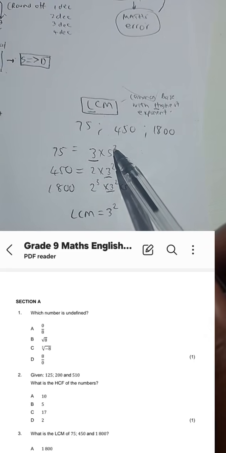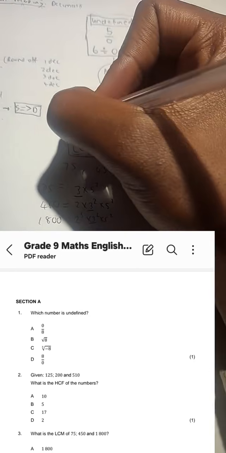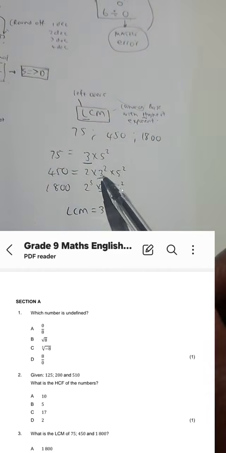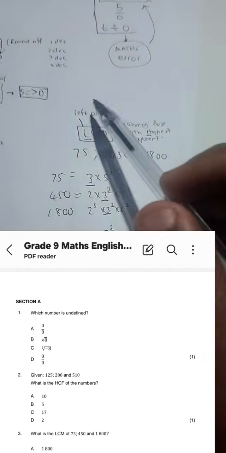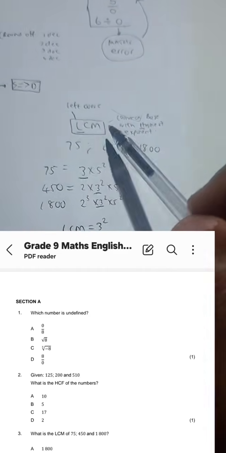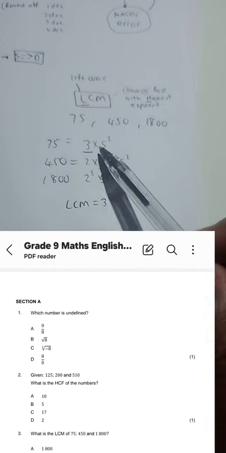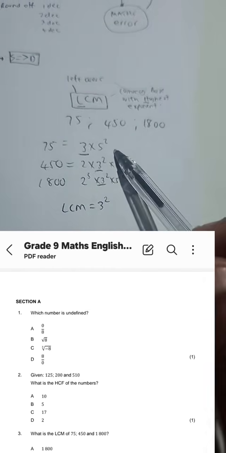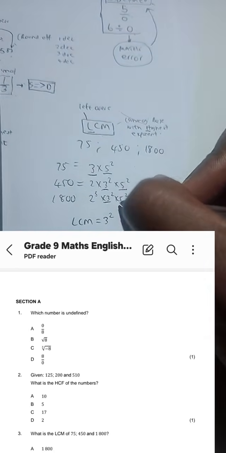Then we go to our leftovers. Lowest common multiple means we also go for our leftovers. We go for the leftover bases that are not common for all three. We call them leftovers because it's the lowest common multiple. L for leftovers. So let's go to the other bases. 5 is also common for all 3. Sorry, guys. 5, 5, and 5.